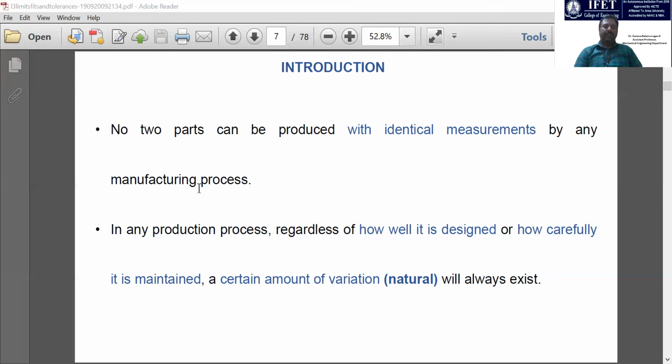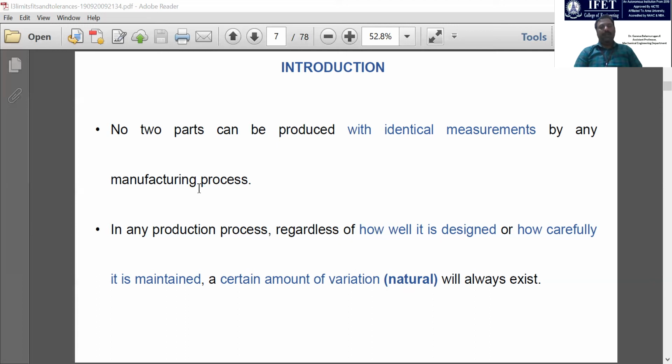For example, if you take a cylindrical rod, we can say it is a shaft. As a design engineer, you have mentioned 20 mm diameter and 200 mm length in your drawing.